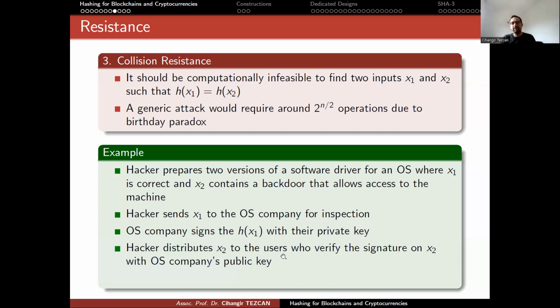But the problem is that since the hashes of x1 and x2 are identical, the hacker now puts x2 on the web. And when you download it and try to install it, your operating system will think that this is a secure file because it is signed by the operating system itself.